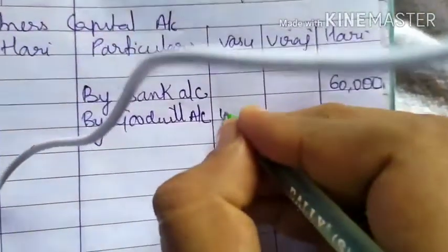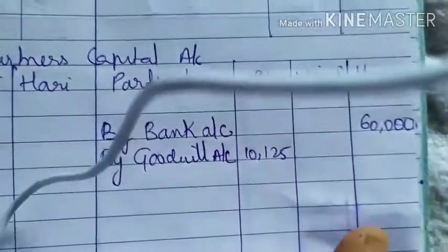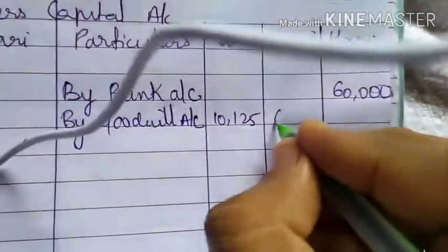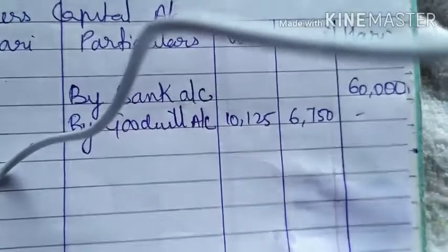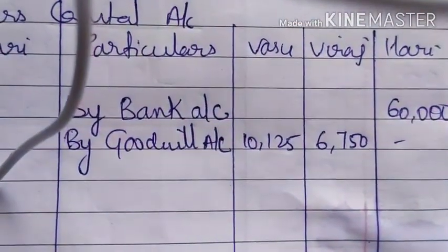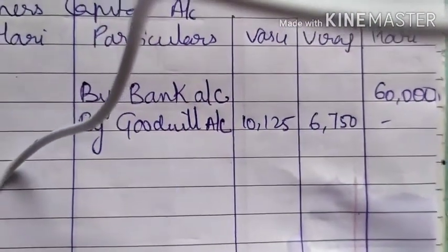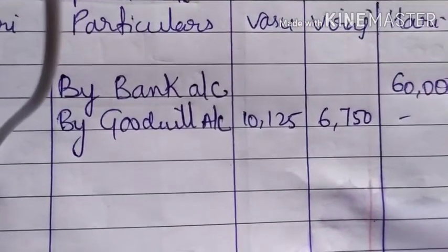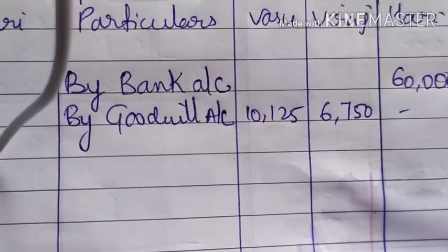So the amount is 10,125, 6,750 rupees. This is the distribution of goodwill among the old partners.